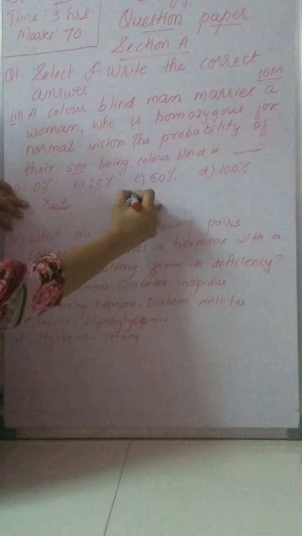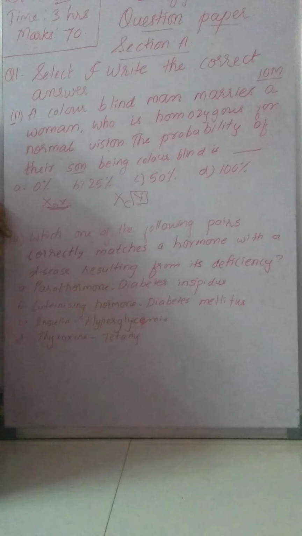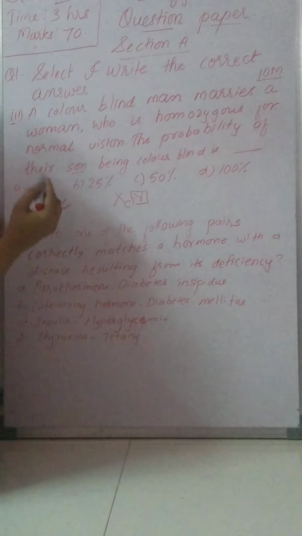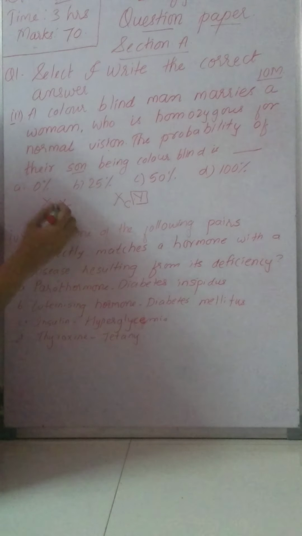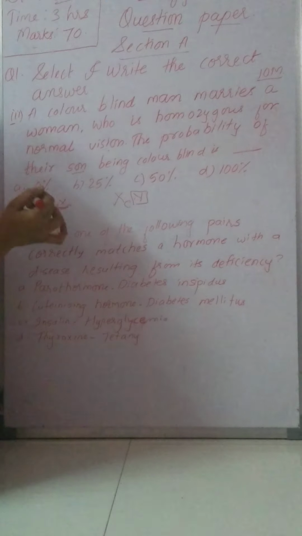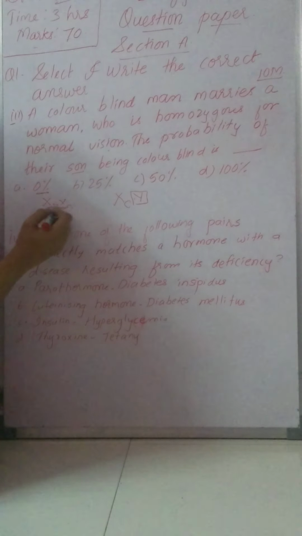So from the male we require only the Y chromosome. If this Y goes with either of the X chromosomes, what will happen? The probability of the son being colorblind will be 0, because both the X chromosomes are normal.